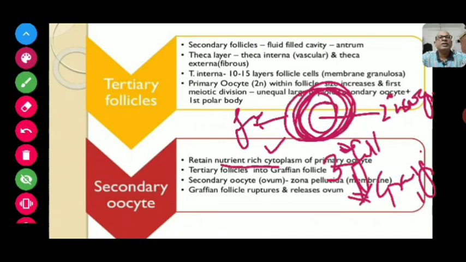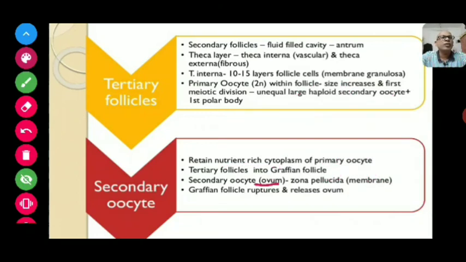And now this secondary oocyte, that is the ovum, and the zona pellucida, that is the membrane surrounding the secondary oocyte, and the Graafian follicle ruptures at last and releases the ovum. This is the whole process of oogenesis. What happens in oogenesis?